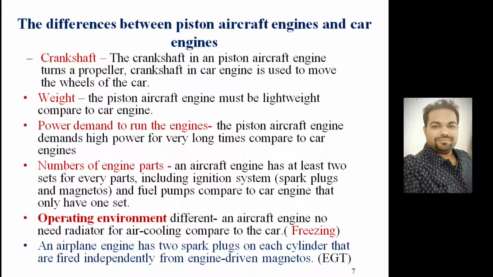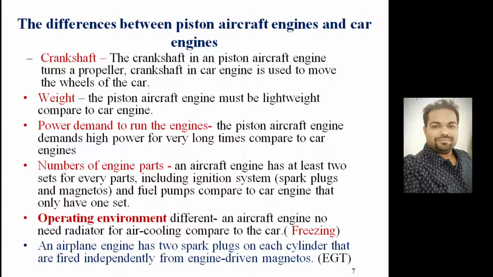And if we look at the number of engine parts, an aircraft engine has at least two sets of every part. Like if we have two cylinders, we basically need two spark plugs, and both these spark plugs will operate independently.